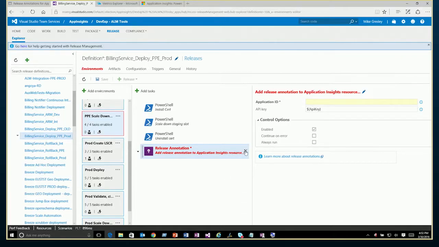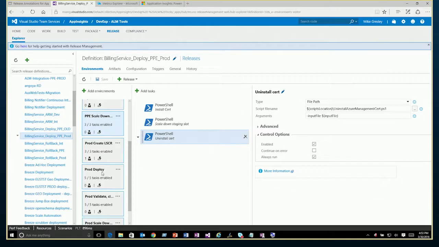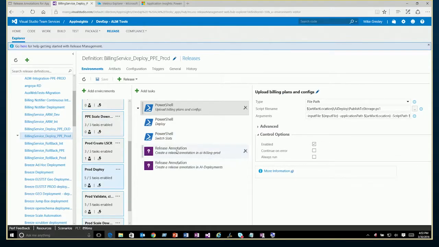I'm going to delete this one because we don't want to keep this one. One thing I will have you note is in this case, we actually created two because we wanted to create release annotations in two different environments based upon this particular release. So there's a lot of flexibility in exactly how you want this represented.